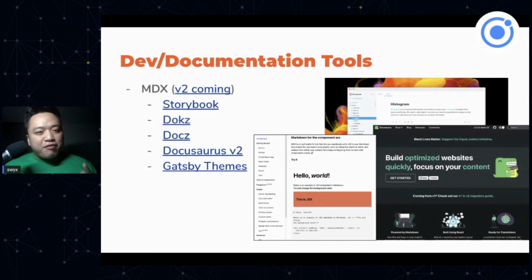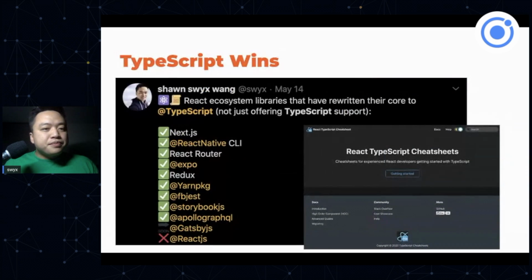DevTools. Basically, everyone has consolidated on MDX, and that is the best way to write documentation and tooling in React. MDX itself has a V2 coming, but there are also all these other interesting documentation tools that you can use, and it's great that we seem to care about documentation that much, right?